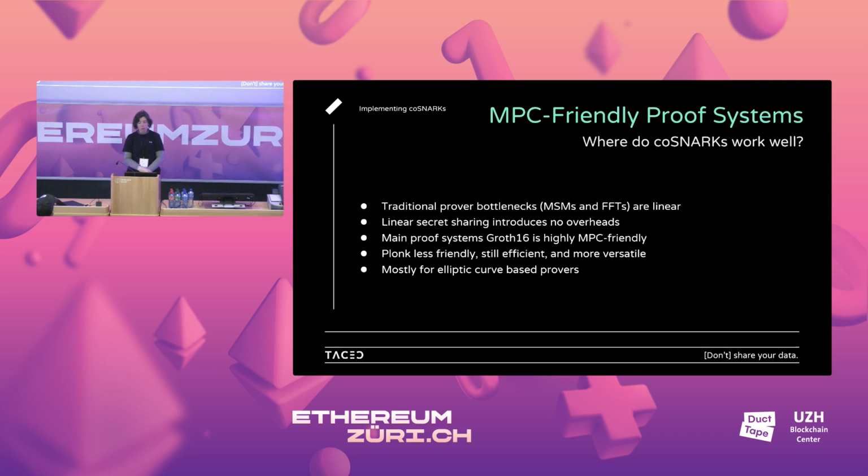The main proof systems like Groth16 and PLONK are quite MPC friendly. It means that you introduce very little overhead if you want to do Groth16 proofs, let's say, in an MPC environment. PLONK is less friendly than Groth16, obviously, as it's more versatile and more robust. It's still efficient, but not as efficient, though you still get a lot more functionality. And this works really well for elliptic curve-based provers. I think there are some people in the room who worked on hash-based proof systems, and there, MPC is not so friendly, let's say.